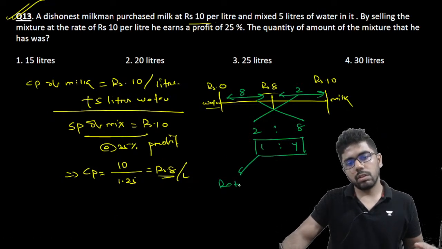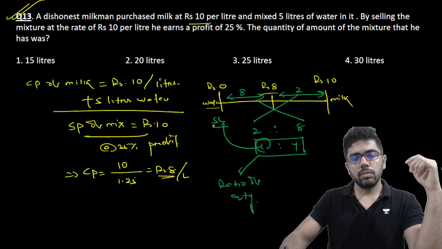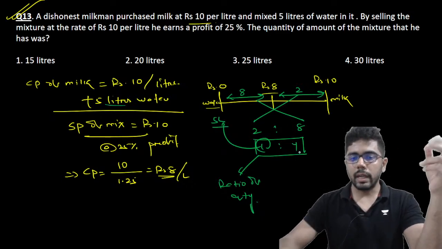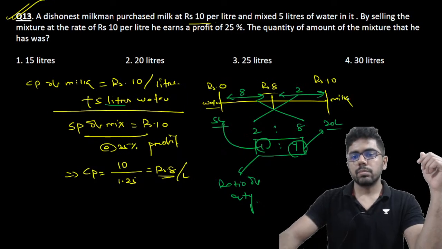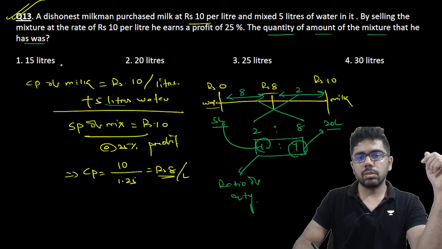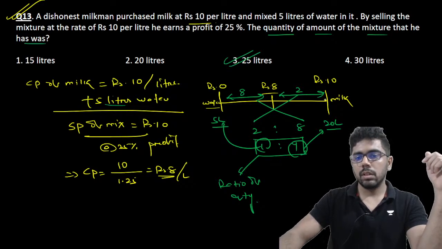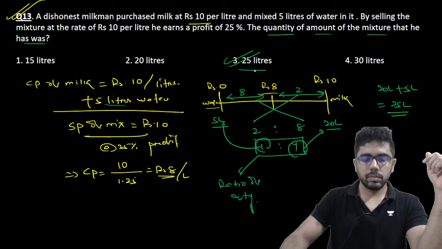Ratio of quantity. Now 1 corresponds to 5 liters because we know he added 5 liters of water. So 4 will correspond to 20 liters. So the quantity of the mixture he has will be 25 liters, because to 20 liters he added 5 liters, so he has 25 liters of mixture.